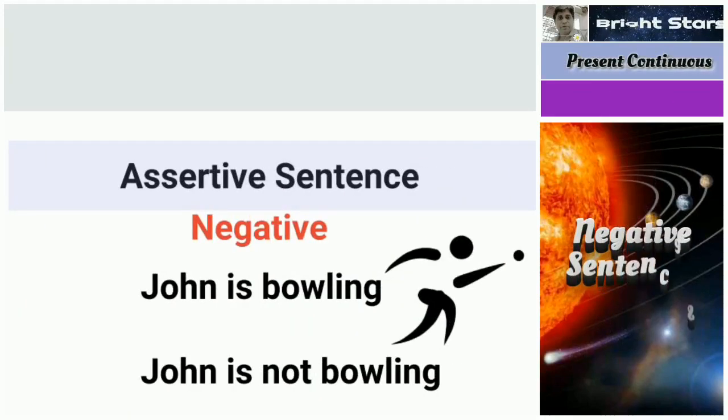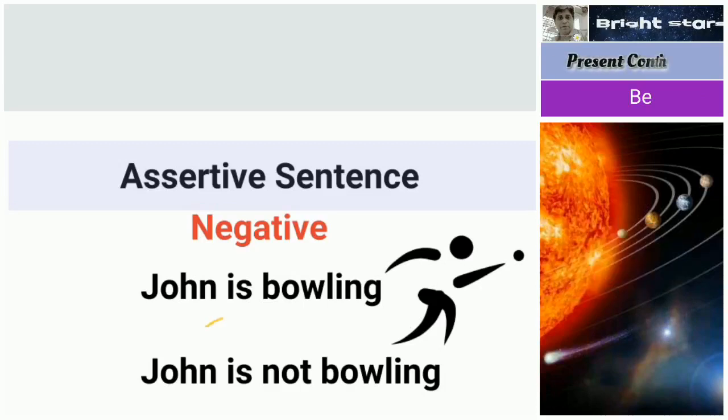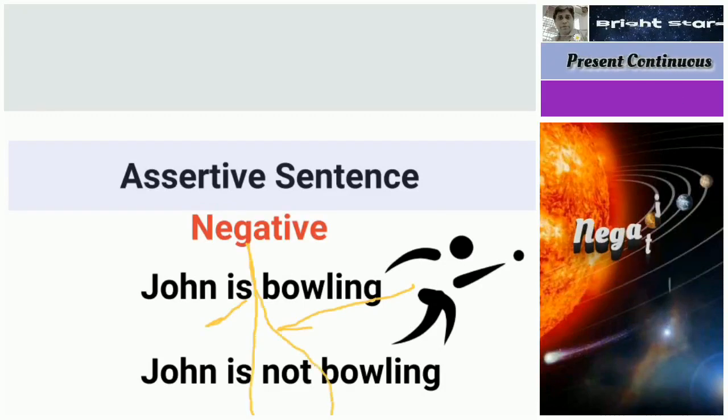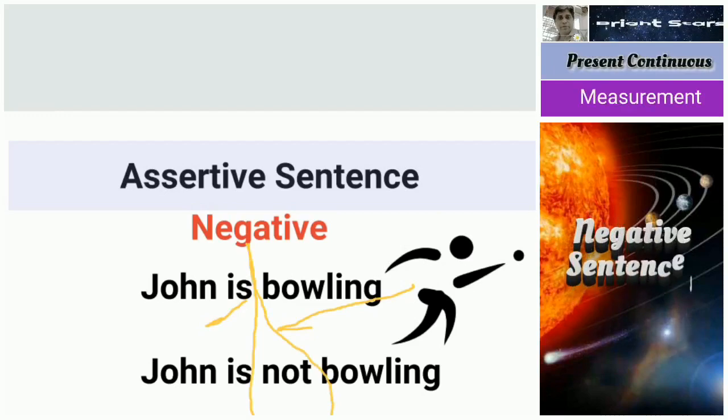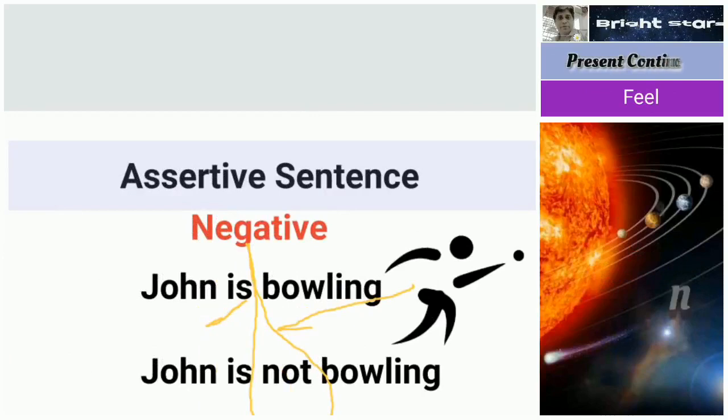So John is bowling, John is not bowling. In between the helping verb is and the main verb bowling, we are putting a not. So John is not bowling. So next one will be the interrogative sentence.